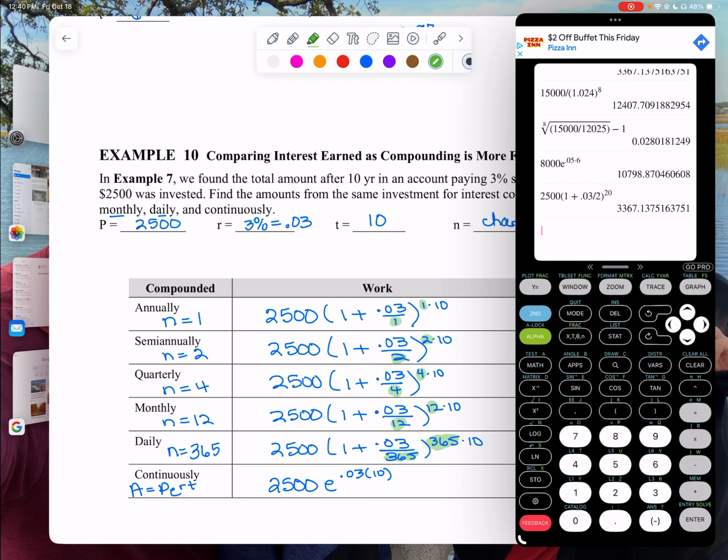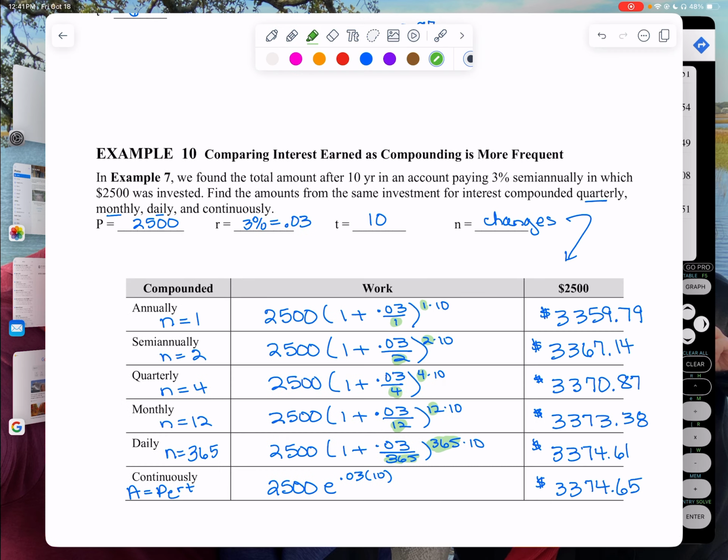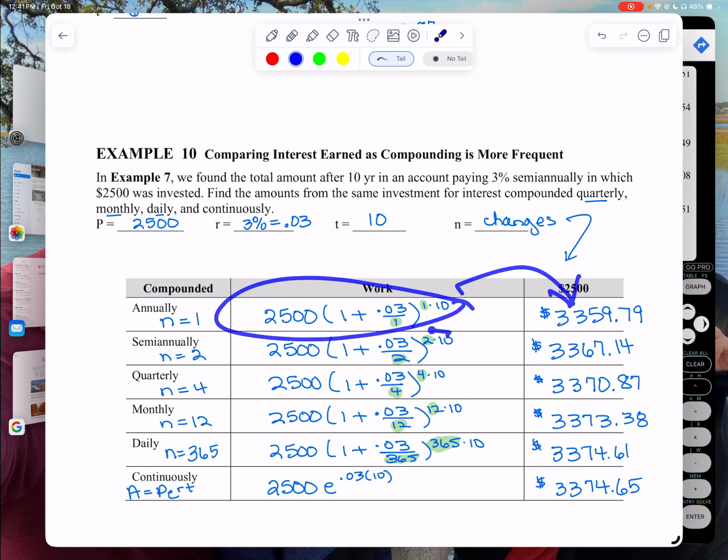When you are practicing, I want you a few times at least to plug it in like I just did. Don't just always say second and enter and go back and change things, okay? Because when you do that, you may not know how to enter it in your calculator. So my suggestion is to plug all of these in and then try it. Make sure that you are getting these correct answers, okay?